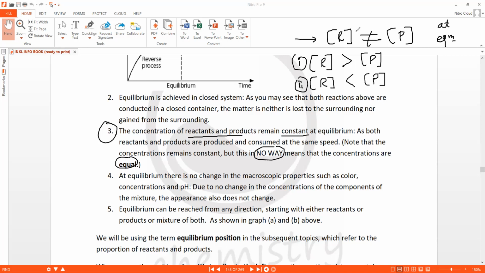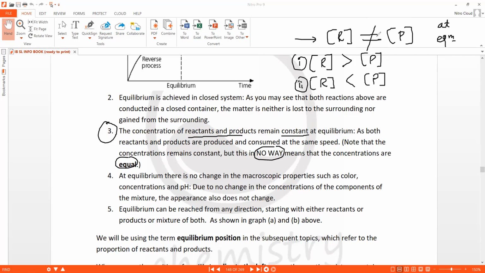Okay, that reaction is equal. So concentration of reactant is equal to concentration of product. This will never happen. I'm not saying that. Coincidentally, it may happen, but it is not necessarily happening. That is what we mean here. So this is also possible, but this is not compulsory.